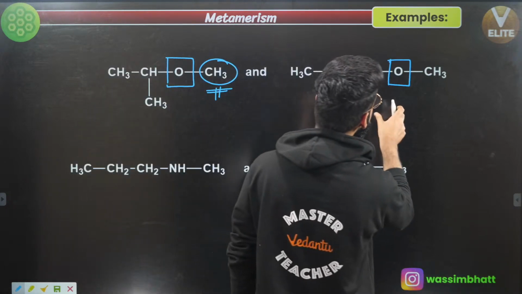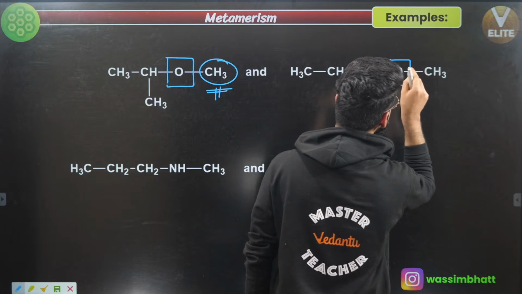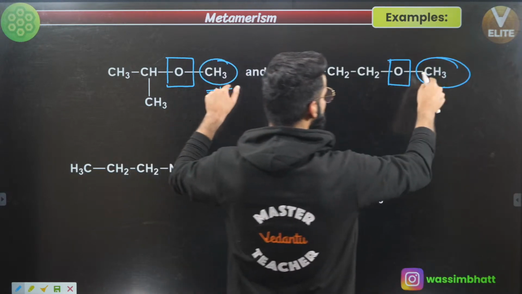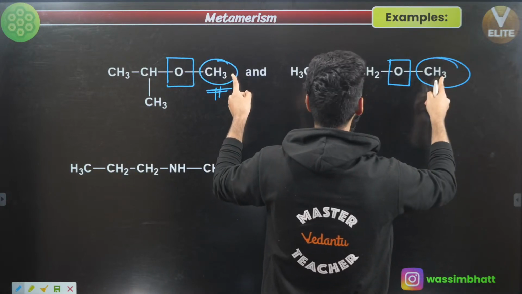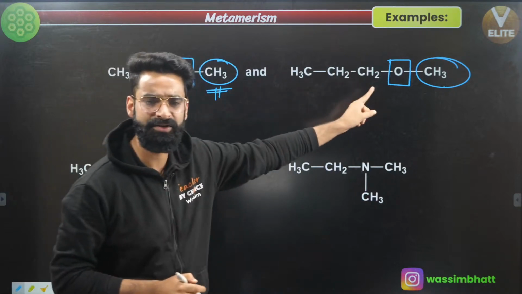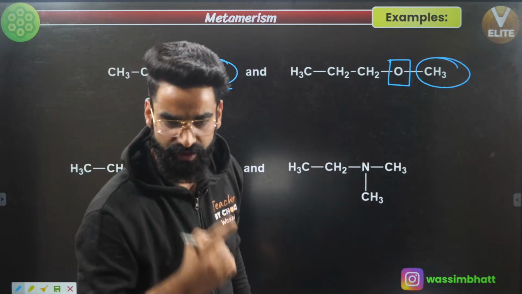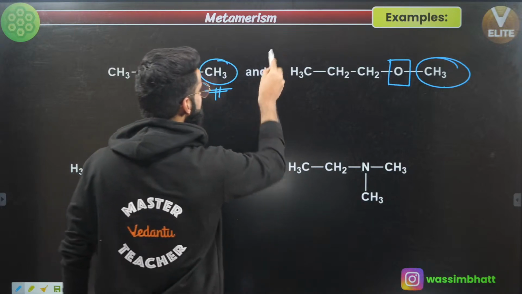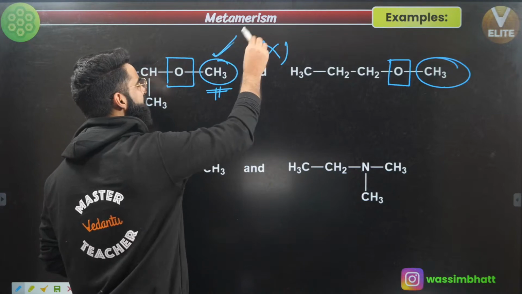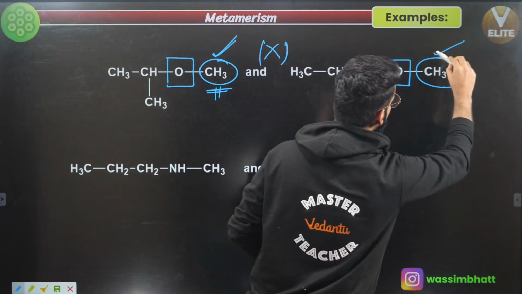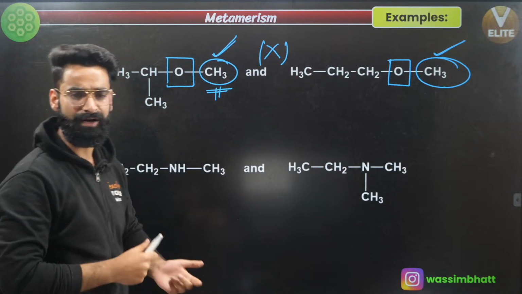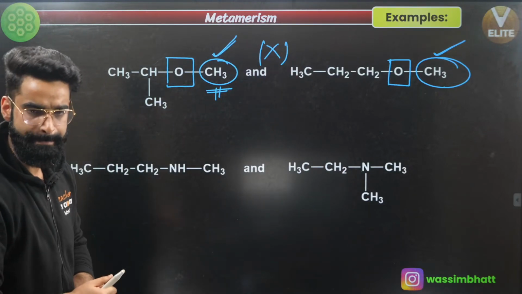And if you check this one, on one side of this oxygen, I mean this polyvalent group, on one side is attached with the same methyl group, right? So right here, one of the alkyl groups attached with the polyvalent group is the same, correct? So are these going to be metamers of each other? These are not going to be the metamers of each other, right? Because on one side of the polyvalent group, you have got the same methyl group attached in both the molecules. So these cannot be the metamers of each other, correct?